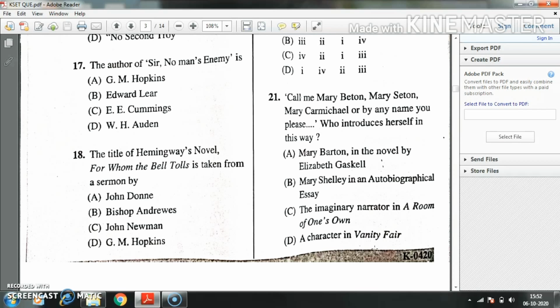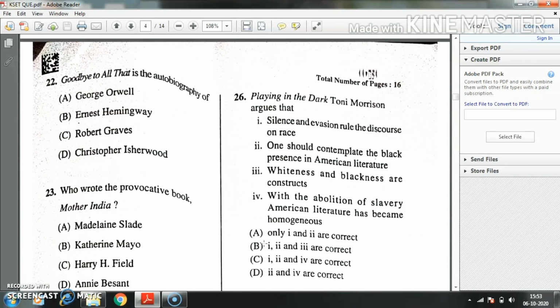Question number 21. "Call me Mary Beton, Mary Seton, Mary Carmichael, or by any name you please." Who introduced herself in this way? Option A, Mary Barton in the novel by Elizabeth Gaskell. Option B, Mary Shelley in an autobiographical essay. Option C, the imaginary narrator in A Room of One's Own. Option D, a character in Vanity Fair. Here the right answer is C, the imaginary narrator in A Room of One's Own. This is a prose work by Virginia Woolf.